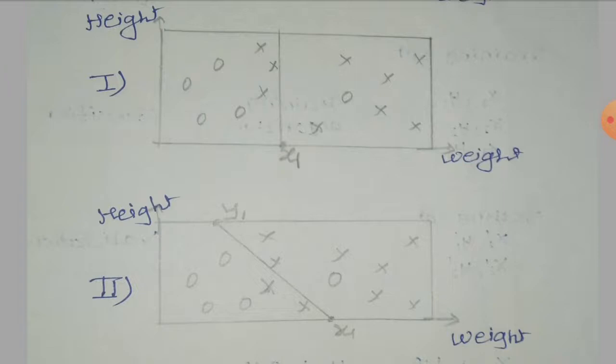But the error is reduced, while the complexity increases. As we have seen in the first case, the function was very simple. What was the function? Left side of x1 are female, right side of x1 are male. But here we need to define 2 points, one is x1, y1, and the third one is the slope of the line.